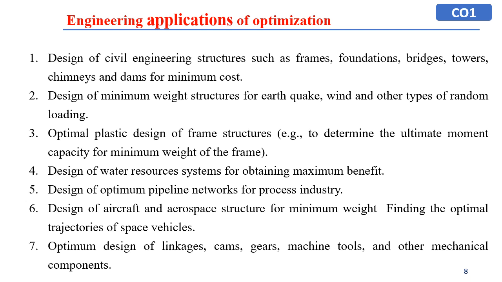Now, what are the fields of civil engineering where it can be applied? First is design of civil engineering structures such as frames, foundations, bridges, towers, chimneys and dams for a minimum cost. Whenever we have to design a structure, we can apply system approach techniques. Design of minimum weight of structure for earthquake, wind and other random loadings. Optimal plastic design of frame that undergoes ultimate moment capacity for minimum weight of the frame.